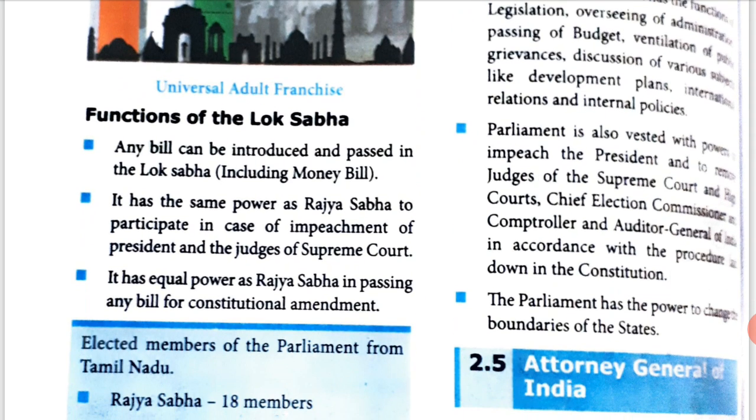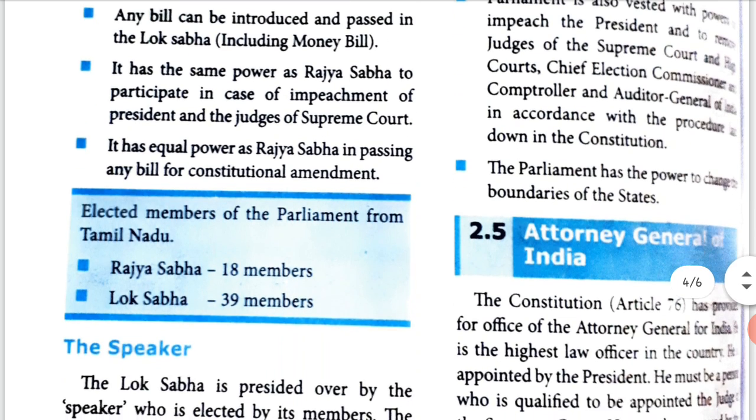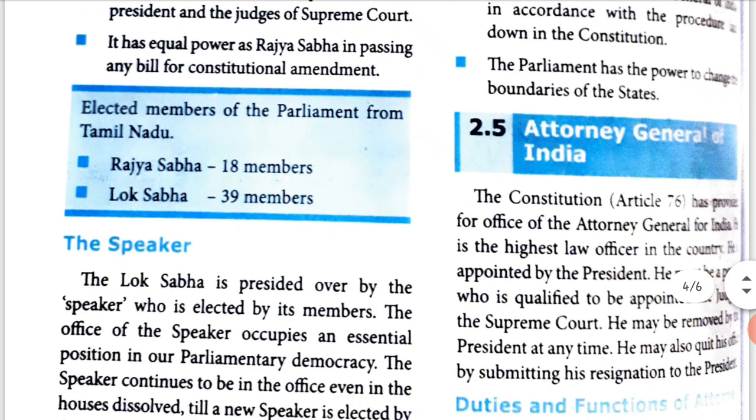Functions of the Lok Sabha. Any bill can be introduced and passed in the Lok Sabha. We have already learnt that. It has the same power as Rajya Sabha to participate in case of impeachment of the President and judges of the Supreme Court. So impeachment is for not obeying the law. Okay. It has equal power as Rajya Sabha in passing any bill for constitutional amendment. So now here if you see in Tamil Nadu, from Rajya Sabha we have 18 members and from Lok Sabha we have 39 members.